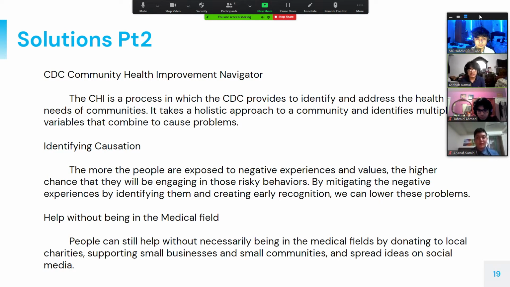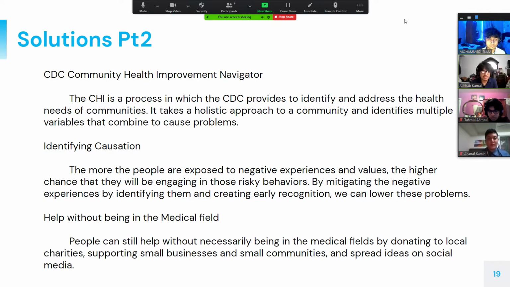Next, we can see that there are other solutions such as the CDC Community Health Improvement Navigator. The CHI is a process in which the CDC provides ways to identify and address the health needs of the community. It takes a holistic approach to community and identifies multiple variables that combine to cause problems. Identifying causation: the more that people are exposed to negative experiences and values, the higher the chance that they will engage in those risky behaviors. By mitigating the negative experiences by identifying them and creating early recognition, we can lower these problems.